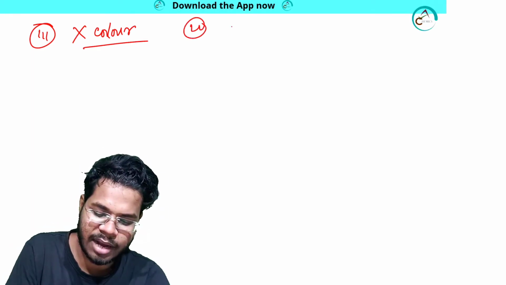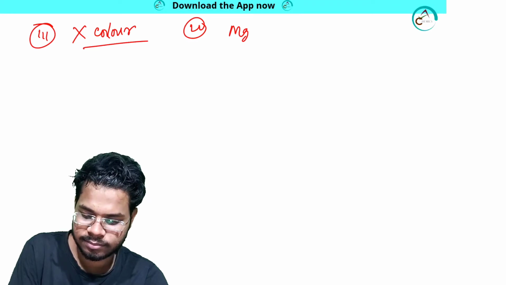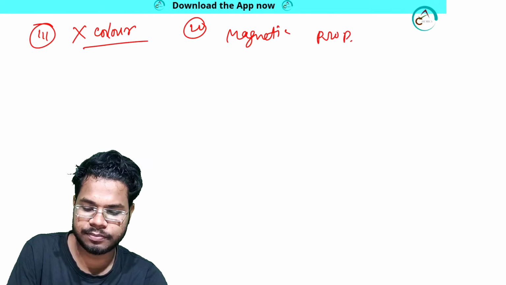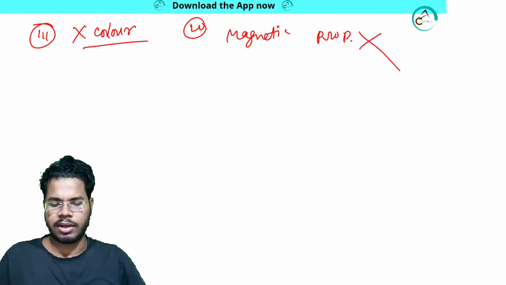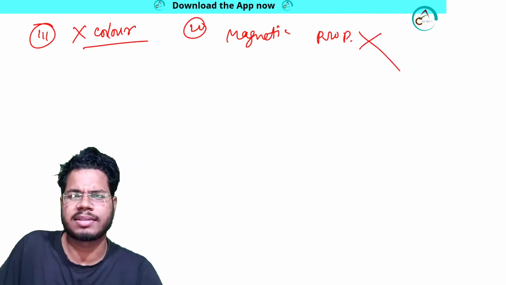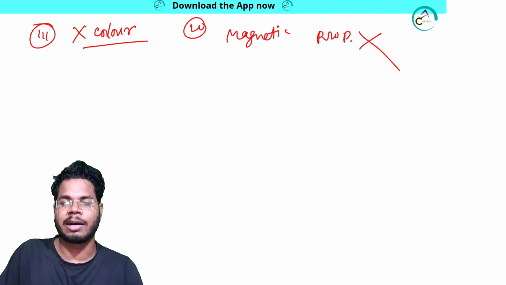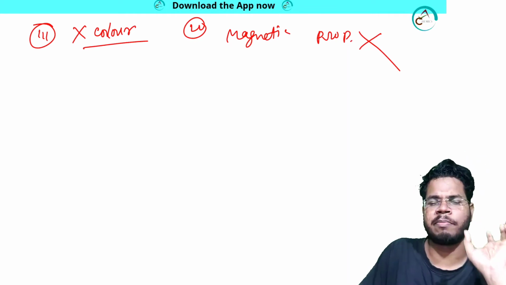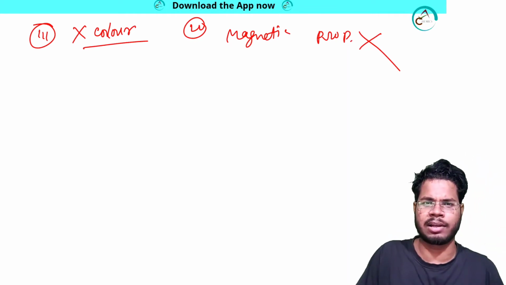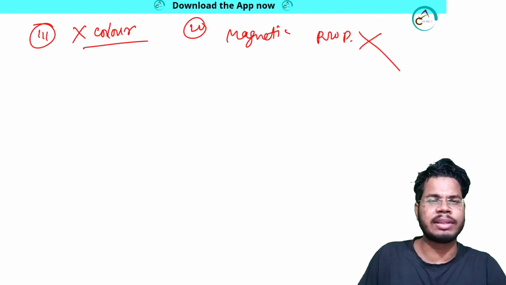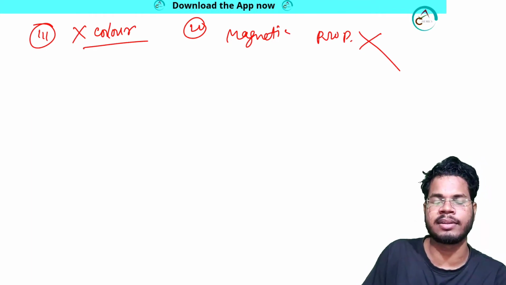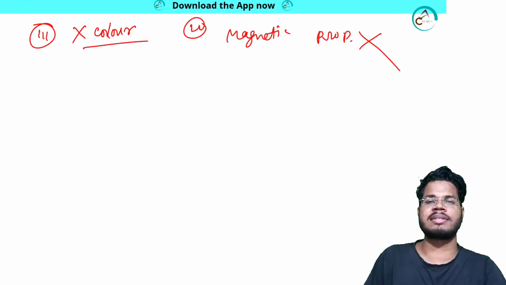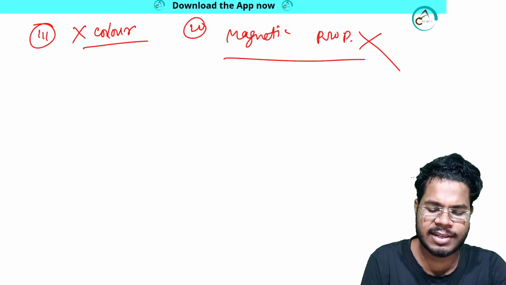Even more, the theory cannot explain the magnetic properties, because it doesn't have the capability to understand the number of unpaired electrons present. Magnetic properties depend upon the number of unpaired electrons, and I will be coming to that in the next section, the magnetic properties section. On that basis, we can tell whether the system is paramagnetic or diamagnetic, but this theory cannot tell that, because it doesn't have that capability.